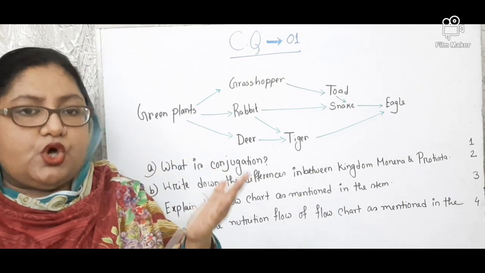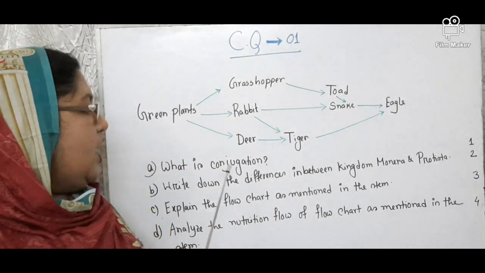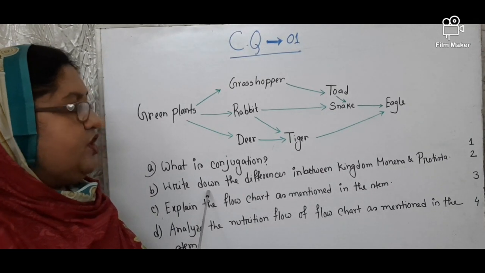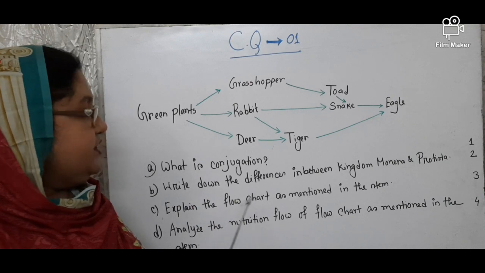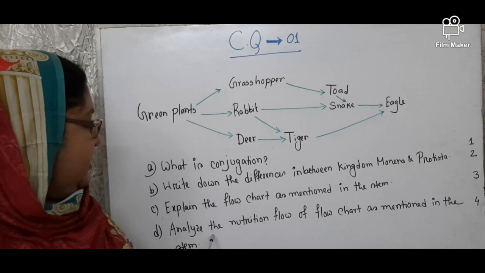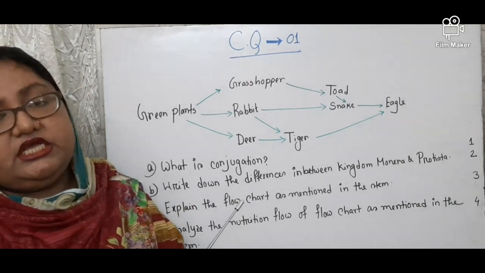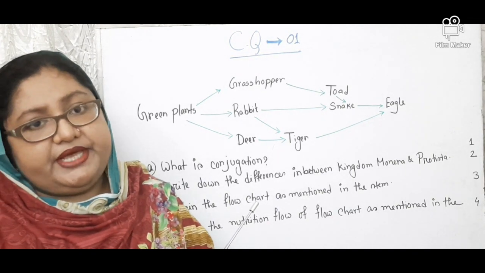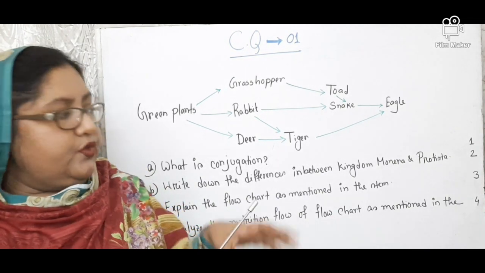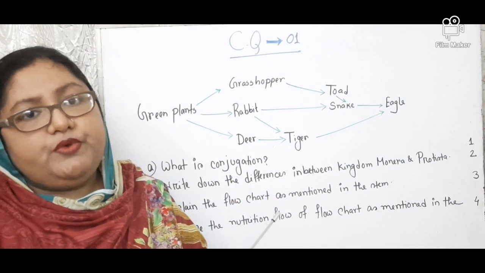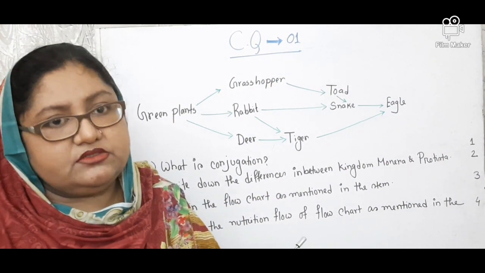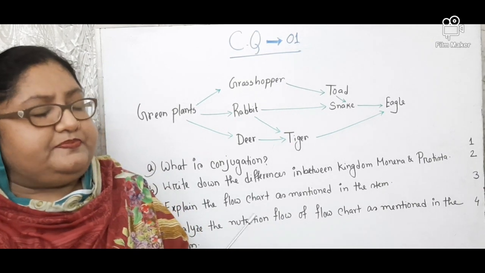The knowledge-based question is for 1 mark, the comprehensive question is for 2 marks, the applied-based question is for 3 marks, and the higher efficiency question is for 4 marks. From my today's lecture you will learn the answer limit, how you have to elaborate your answer and how you will answer.